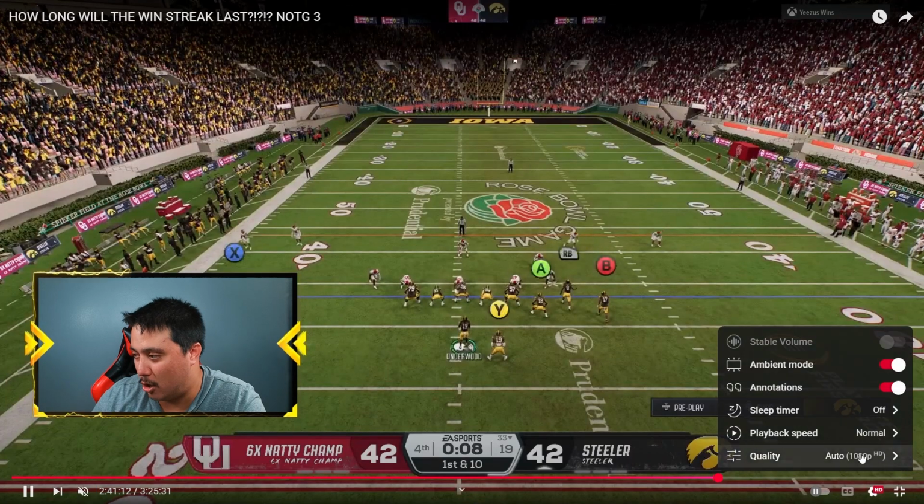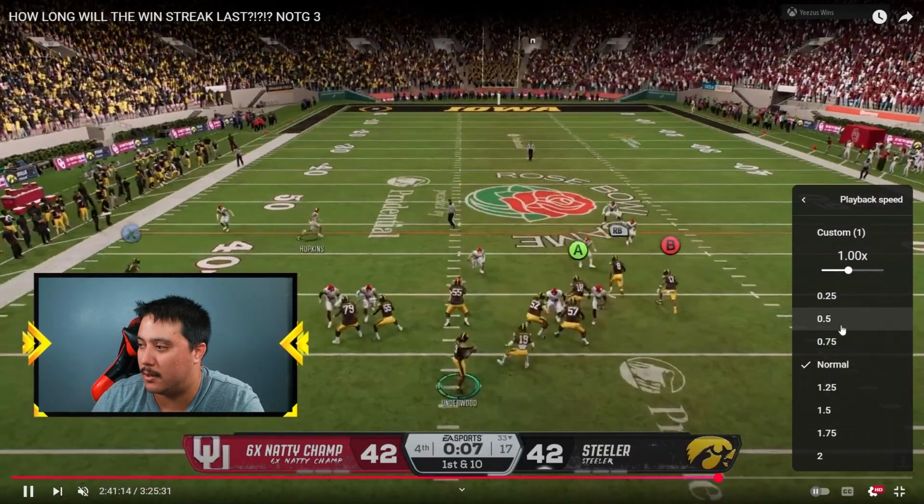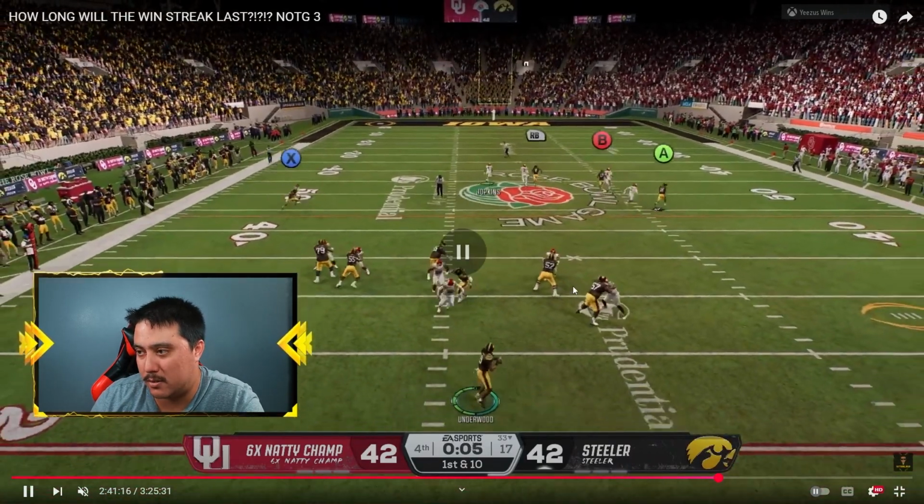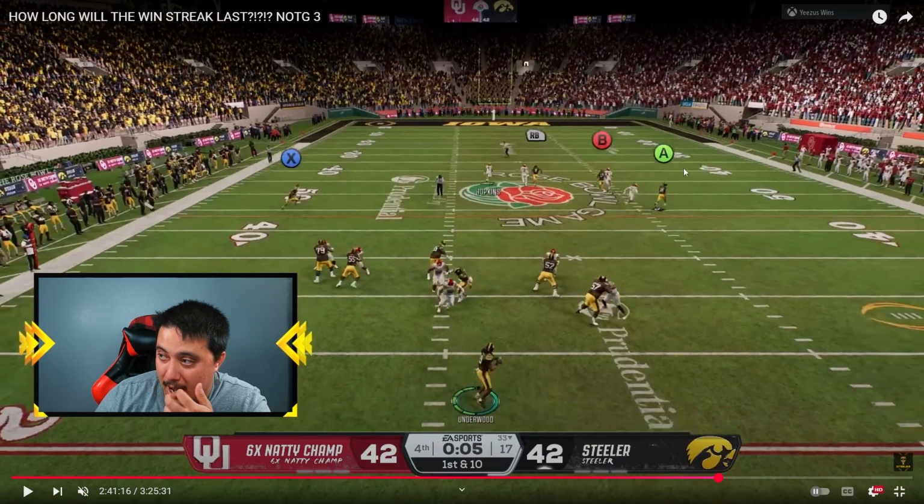We'll actually do it in slow-mo for you guys, since we were able to do that. So as you can see, he runs man coverage. The tight end here, honestly, this is what I should have thrown. This is what I should have thrown here, boys. You can see they're kind of level with each other. He has a little bit of separation. So I'm obviously not throwing this because I have no timeout.